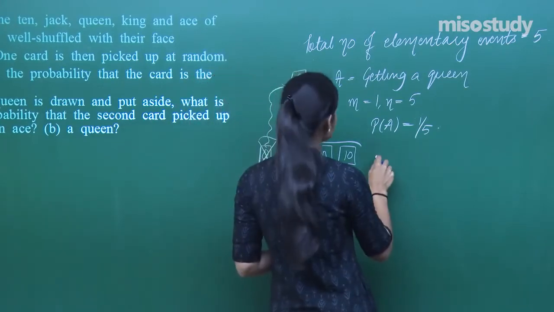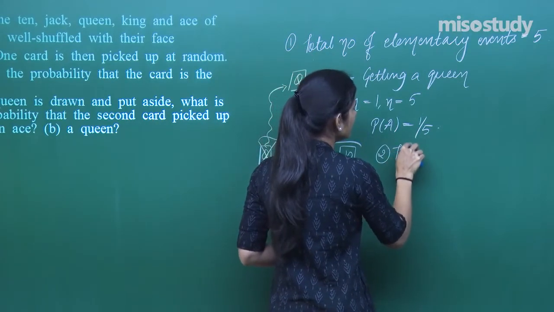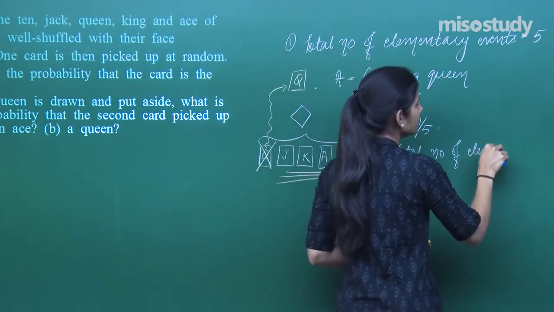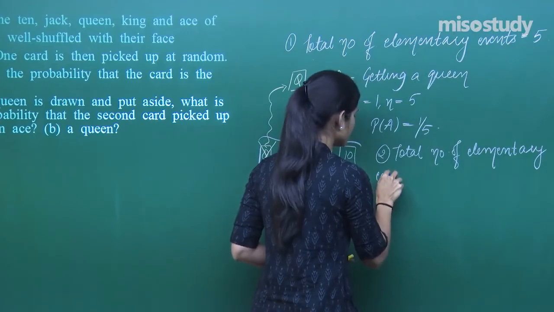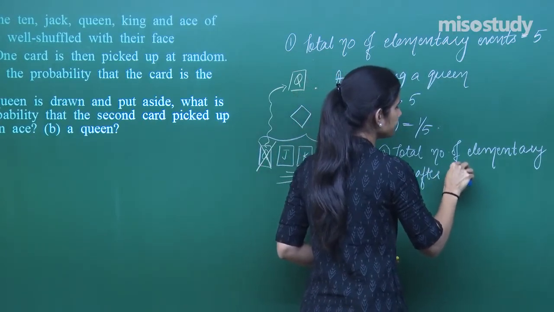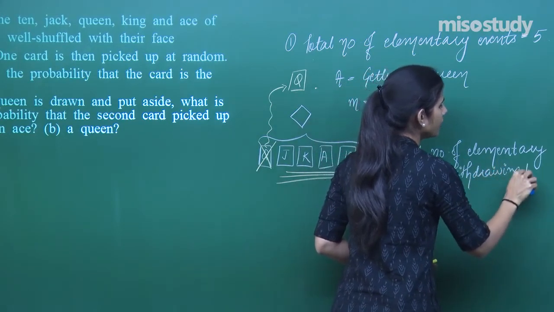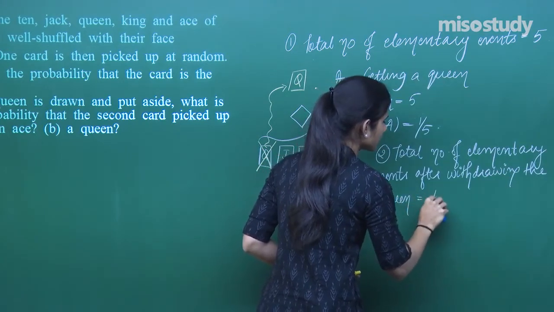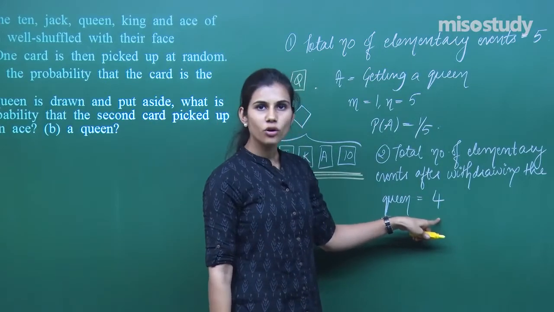So in this case, this is the first one, and in the second case, the total number of elementary events after withdrawing the queen card is 4. So my new number of elementary events is 4.